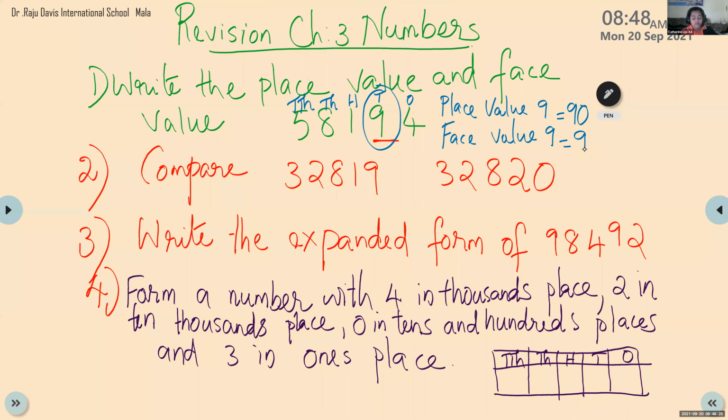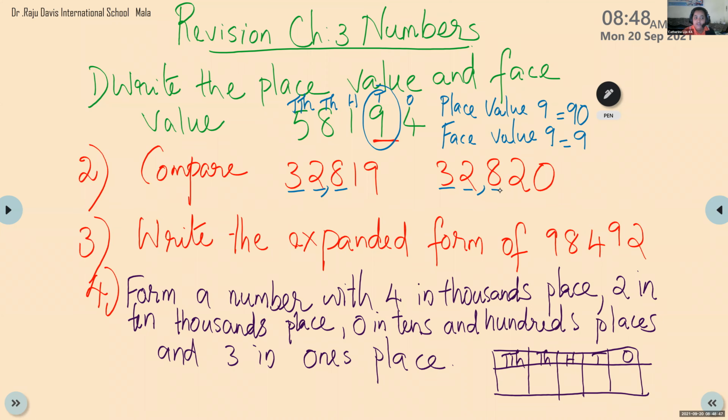Compare 32,890 and 32,820. Okay. So children, first we have to compare the highest place. They are same. So we'll do thousands place. They are also same. So when you check 8 and 8, that also same. Yes, Catherine. Now tell me the answer.